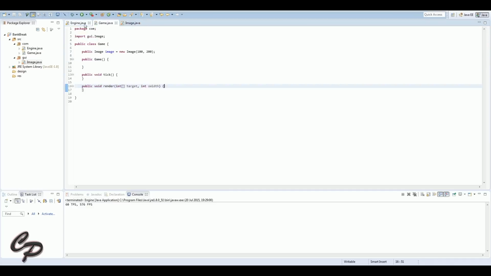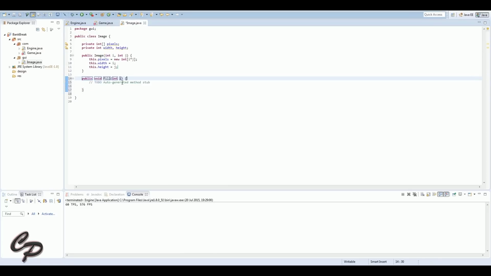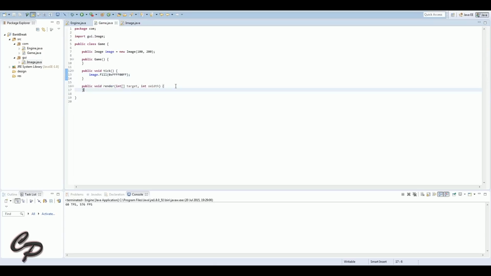Next I'm making an image class. As I said, these are all going to be programmed from scratch, and so what I've done here is made a fill function as well. The image class has an array of pixels, a width and a height, and what I'm doing now is making a function so I can fill the screen a certain colour. And as you see, in that game class, that will be all we need to do to load, fill and render an image now.